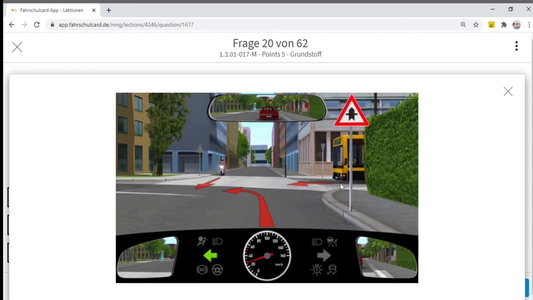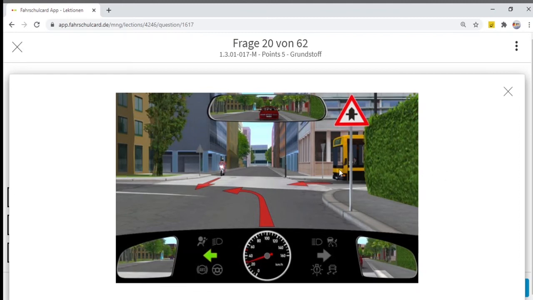Whenever you have priority, the traffic coming from the right and the traffic coming from the left will have the red inverted triangle. That means they have to wait, and the sign which you have on your side will be on the opposite side, Gegenverkehr. So if I have this Einzelvorfahrt, I have the priority, and the same priority applies to the opposite traffic, that means the motorcyclist. Currently this bus has a red inverted triangle because we have priority. Anyhow, the traffic coming from right and left will have this sign, stop and give way, or Vorfahrt gewähren.